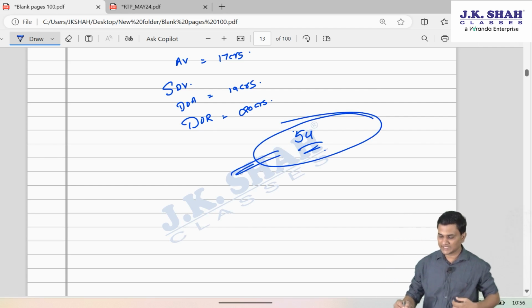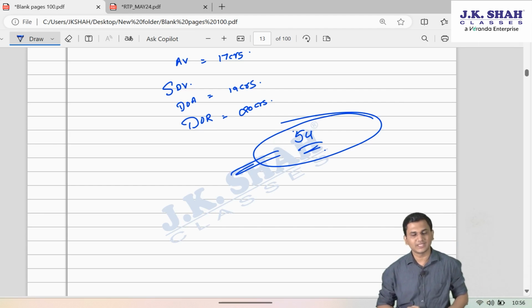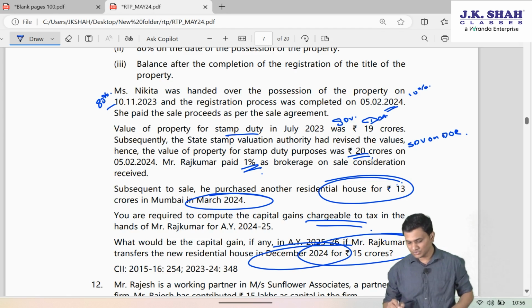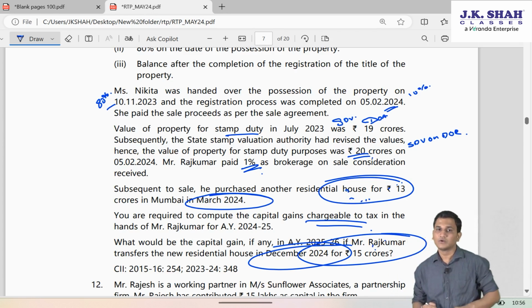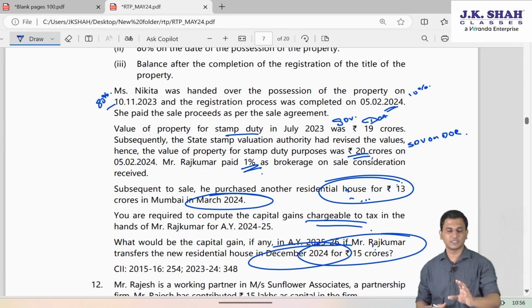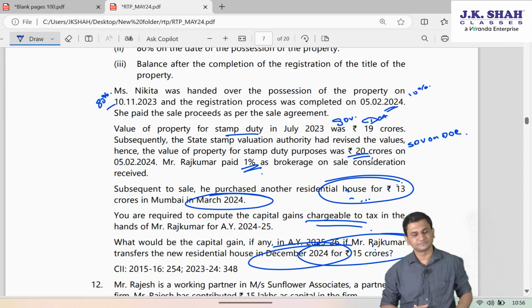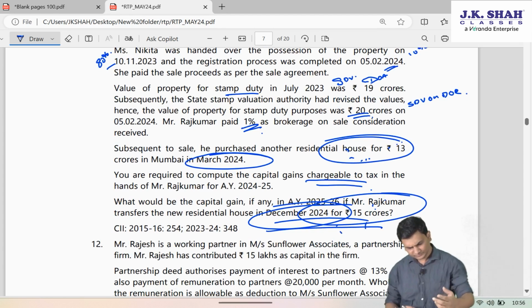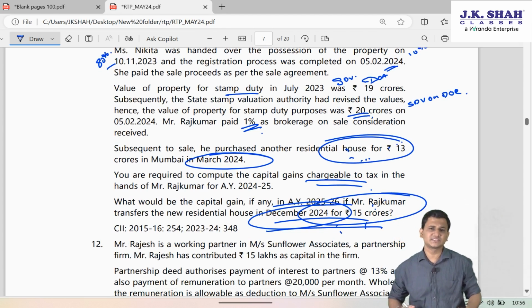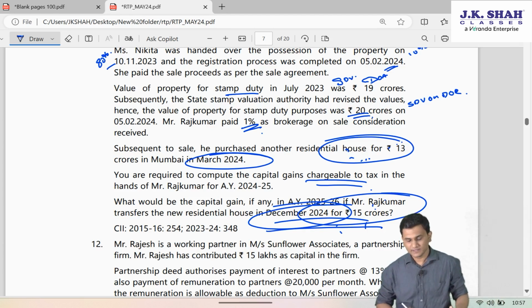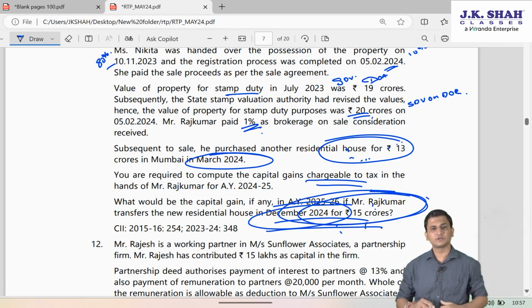However, once he takes that exemption under section 54, then as per section 54, he is supposed to keep this new house property which he has acquired for at least 3 years from the date of purchase. That is the lock-in period. He has to keep that property for at least 3 years. Since he is transferring that property, can I say in the same year itself, that would amount to violation of that lock-in period. So this part is talking about the consequence on the violation of the lock-in period.